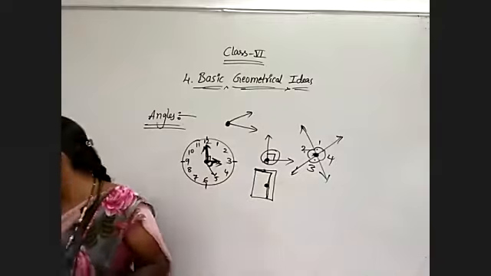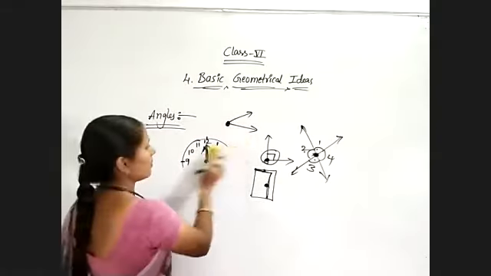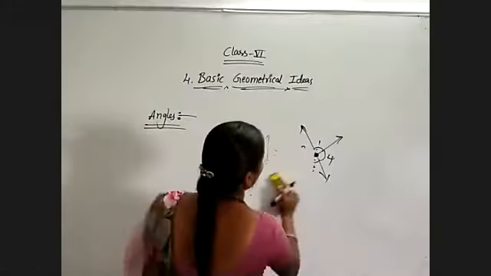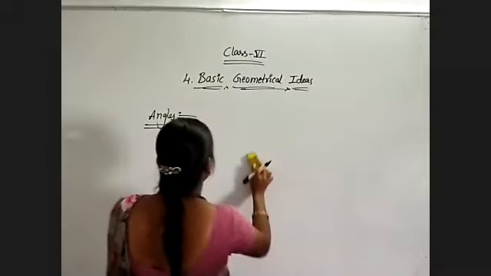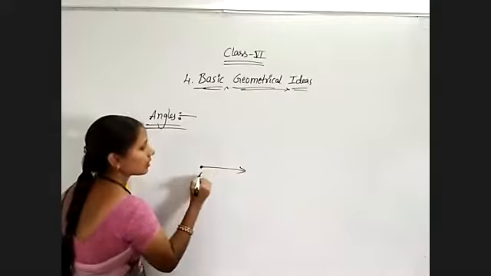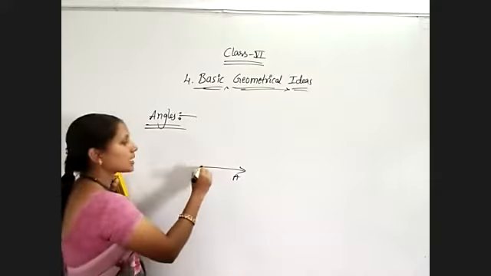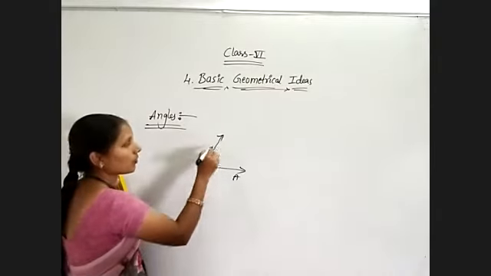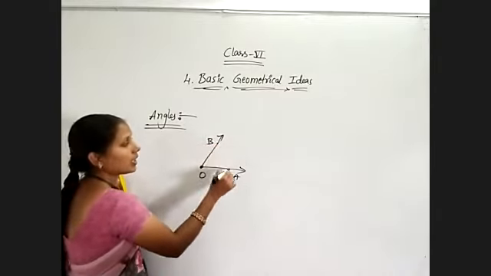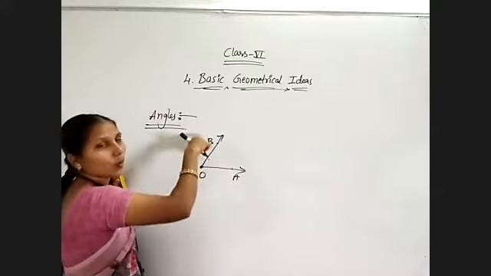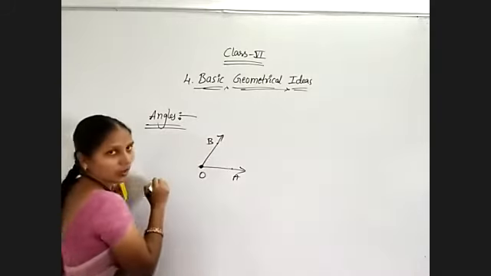So suppose I am showing two rays, ray OA and another ray OB. O is the common point for OA and OB. Ray OA and ray OB are meeting at O. Yes or no?